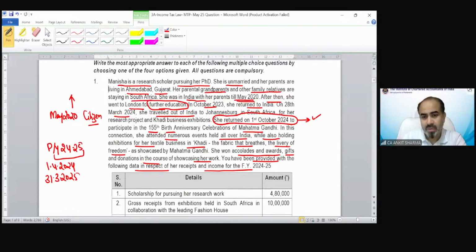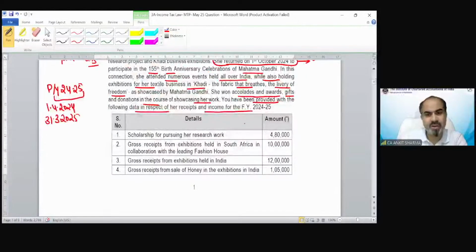Okay. Now there is some income information for her work. Scholarship for pursuing her research work, 4,80,000. Gross receipt for exhibition held in South Africa and collaboration with the leading fashion houses. The gross receipt, not income. Okay. Gross receipt from exhibitions held in India is 12 lakh. Gross receipt from sale of honey in the exhibition in India is 1,05,000.